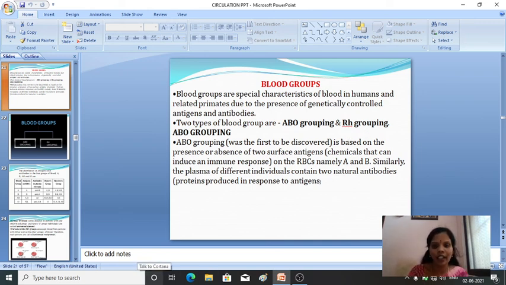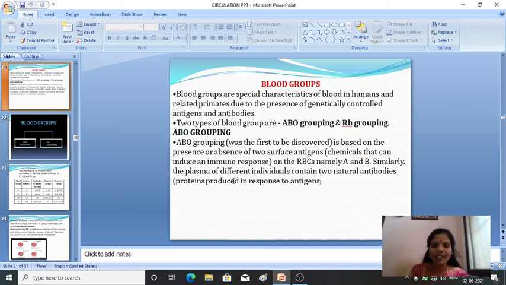ABO grouping was first discovered. It is based on the presence and absence of two surface antigens, either antigen A or antigen B. What are antigens? Antigens are chemicals that can induce the immune response on the RBCs, namely A and B. So there are two types of antigens, antigen A and antigen B.